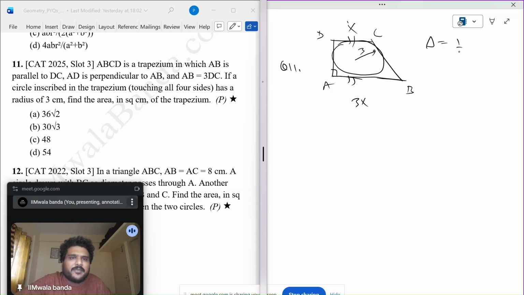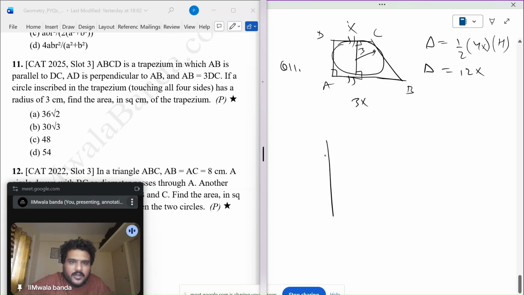So area of trapezium is half of the sum of parallel sides into height h, and h is basically what? 3 and 3, 6. So this is basically 12x. I need to find x. Any tangent always makes a perpendicular, right? So I know this is definitely 6.